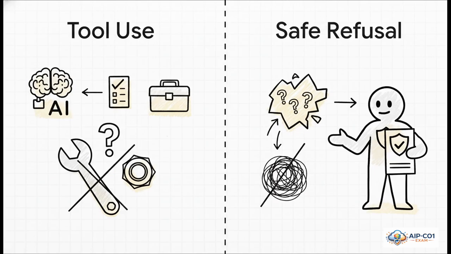And of course, this whole reliability thing extends to tools and agents too. You have to be super explicit. You need to instruct the model to only call tools when it's absolutely necessary and to never guess at the parameters it needs. But just as important is teaching it how to refuse things safely. If the input is missing, or if a user asks for something that's off limits, it needs to have a safe, predefined response, not just make something up.